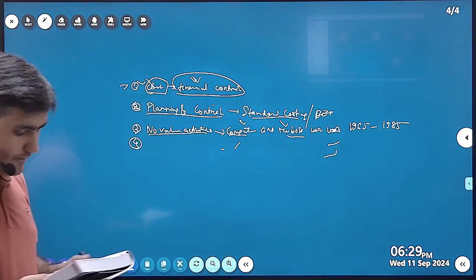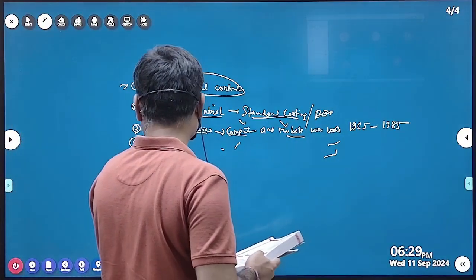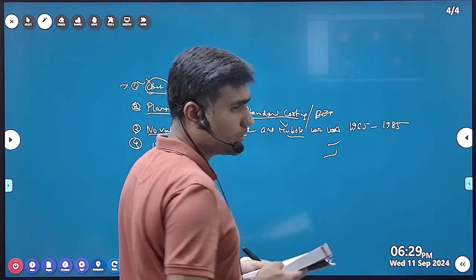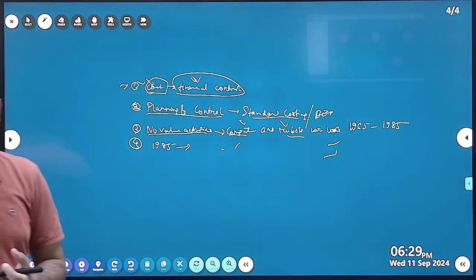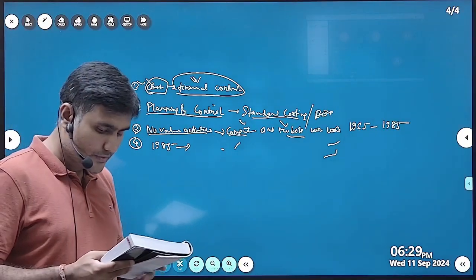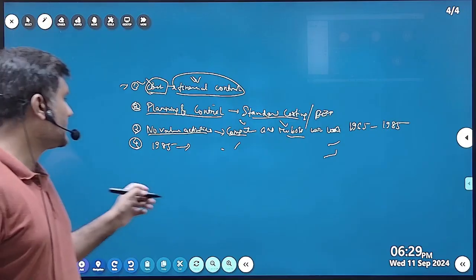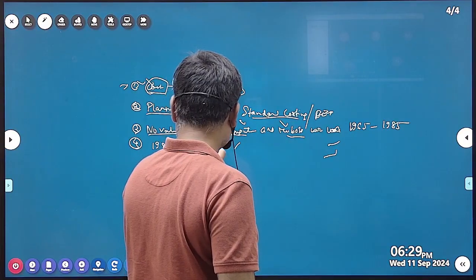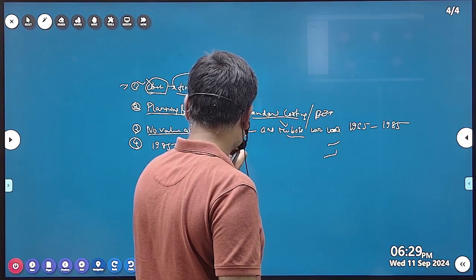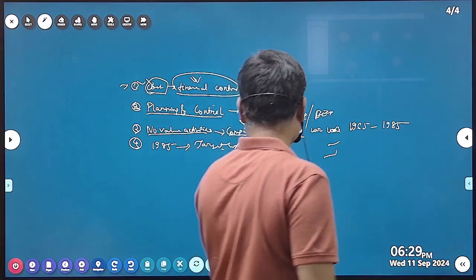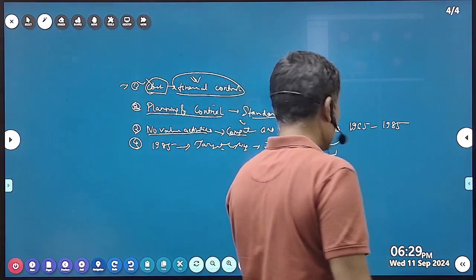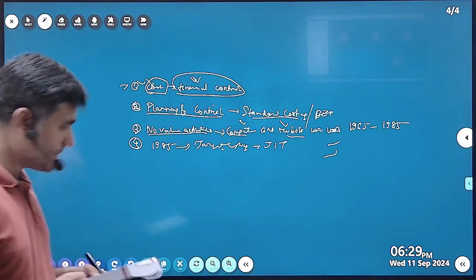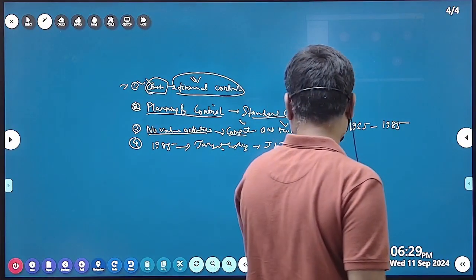Then after 1985, what has happened? New technologies are introduced. So at this stage, new technologies, target costing is used. Target costing, just in time. So these are the new concepts that have been introduced. Just in time, ABC costing, our next chapter is there.